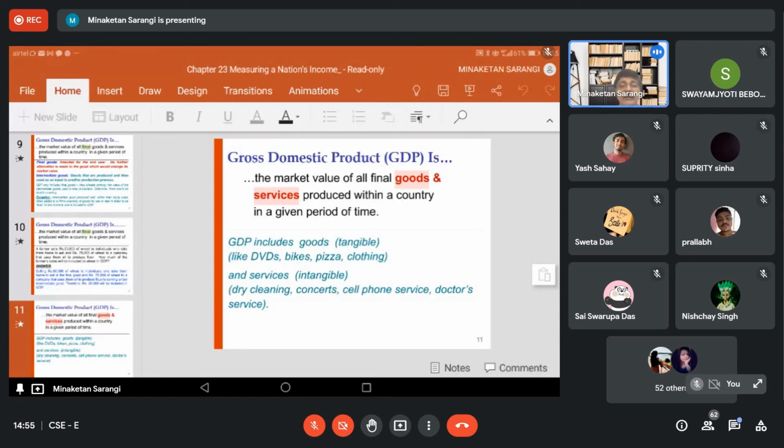So GDP includes both goods and services, and commonly we utilize the term commodities. When we say commodities, commodities includes both goods and services.